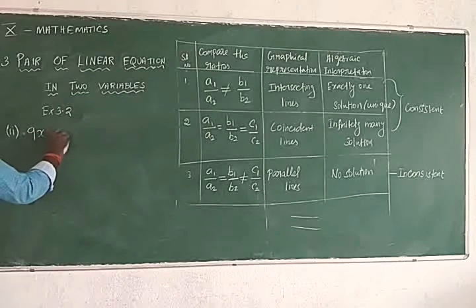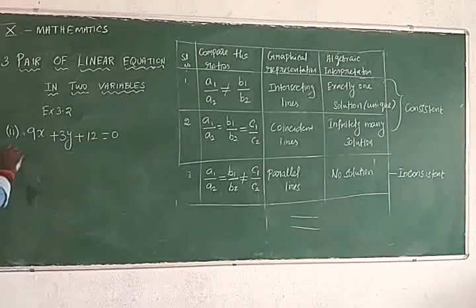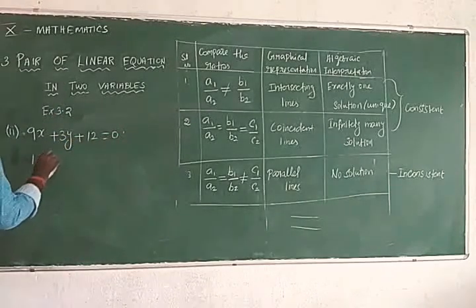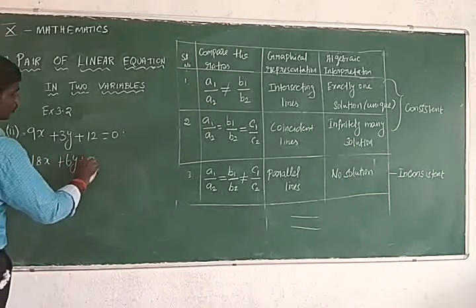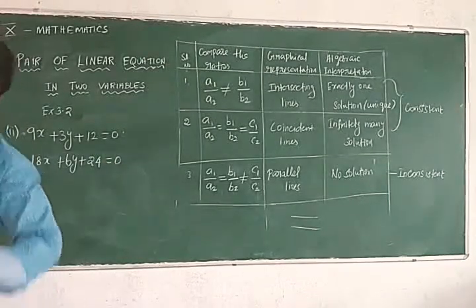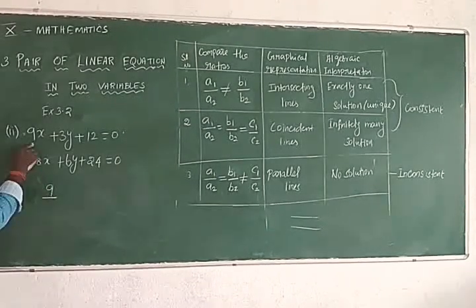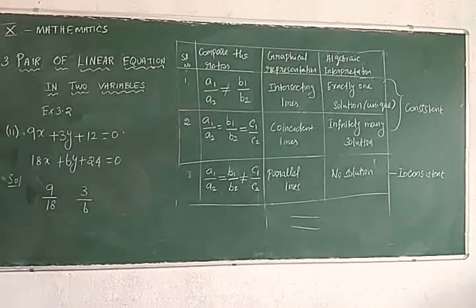9x plus 3y plus 12 is equal to 0, and 18x plus 6y plus 24 is equal to 0. Solution: a1 by a2, b1 by b2, first you check whether they are equal.